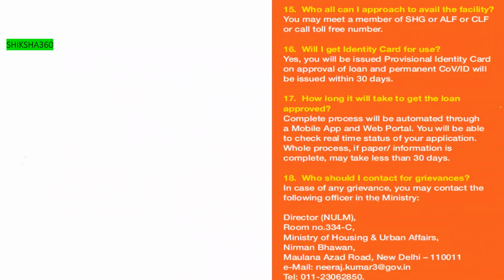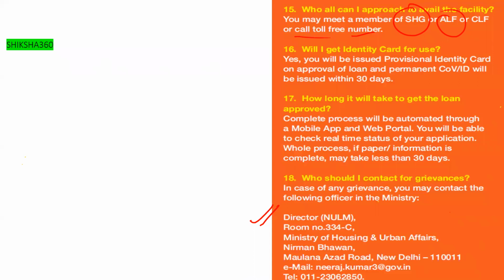Now move to the last slide of PM SVANidhi. Who can I approach to avail the facility? You may meet a member of the SHG, self-help group, or ALF or CLF, or call the toll-free number. This is also given on the Ministry of Housing and Urban Affairs website.